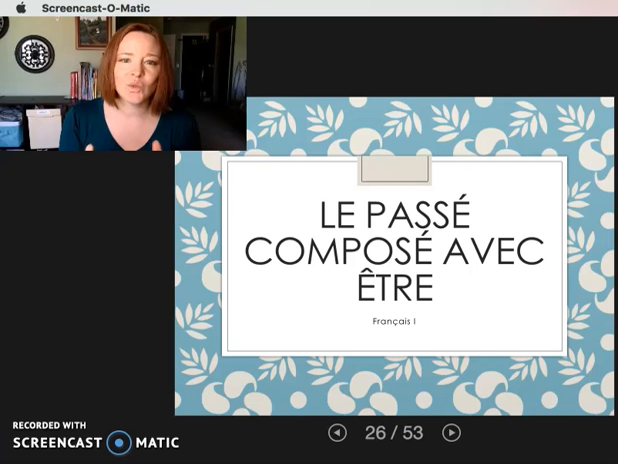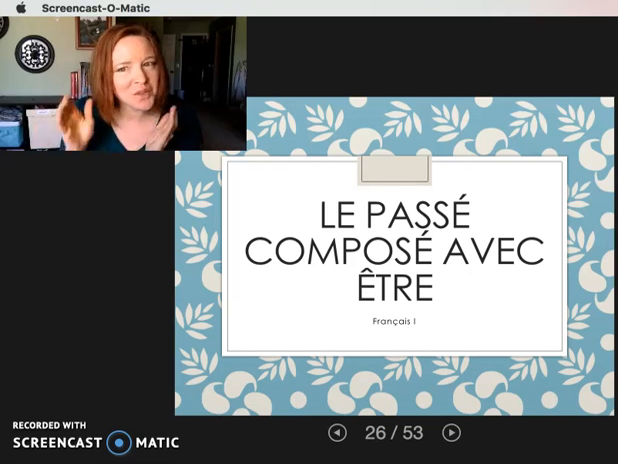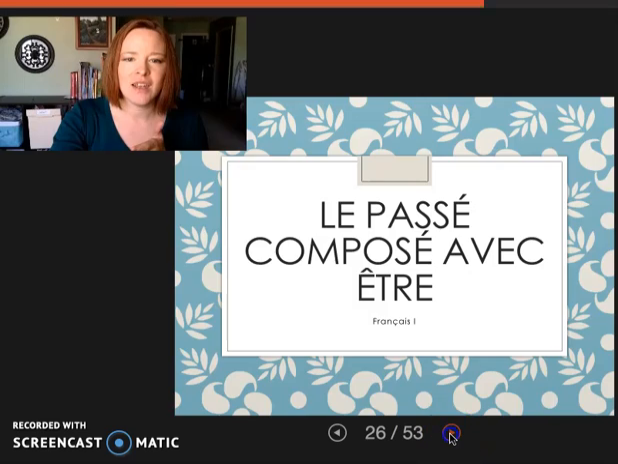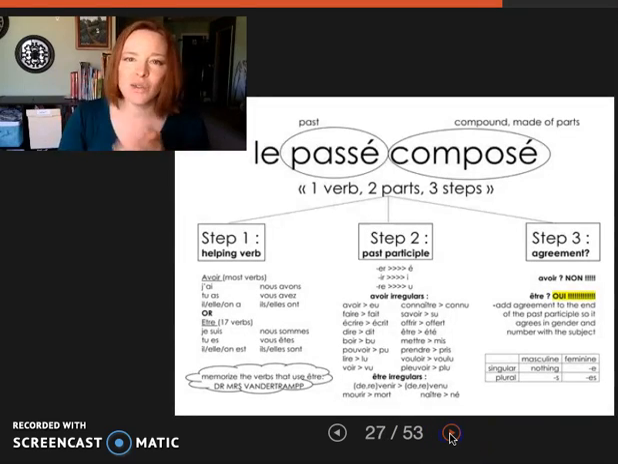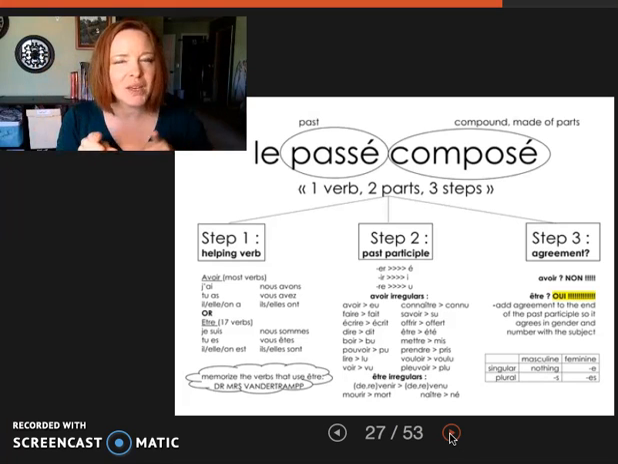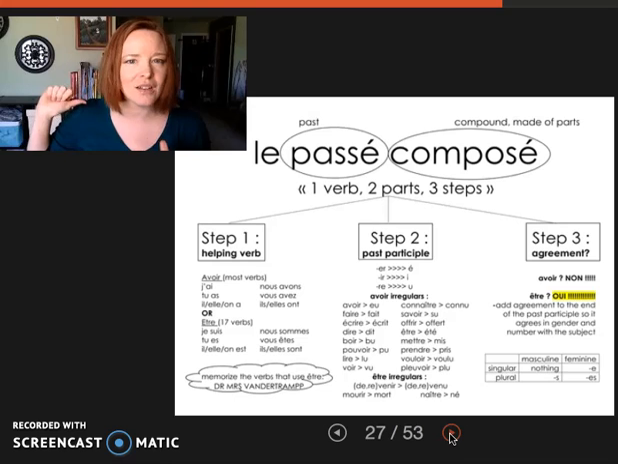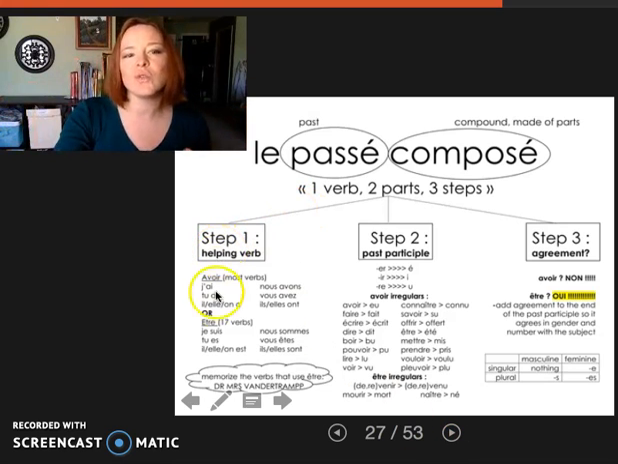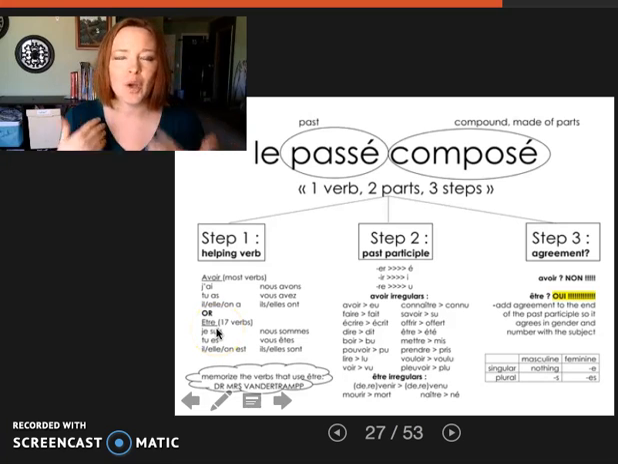This is going to be helpful in the sense of there are a couple verbs that you can't conjugate in the Passé Composé with avoir. And hopefully you remember how to do that. C'est très simple. It's a three-step process to create this Passé Composé. If you haven't watched the Passé Composé avec avoir, you might want to take a pause and go back and look at that. So step one, when we're creating the Passé Composé, is choosing our auxiliary verb.